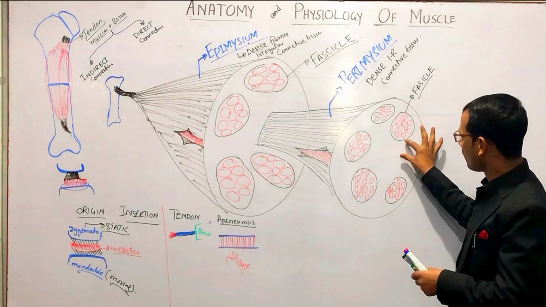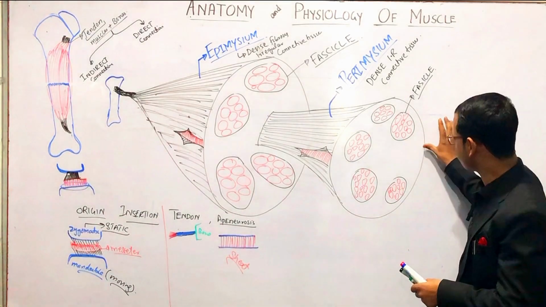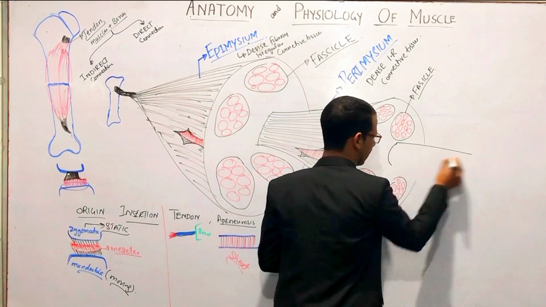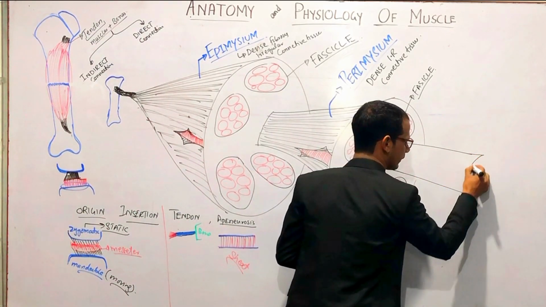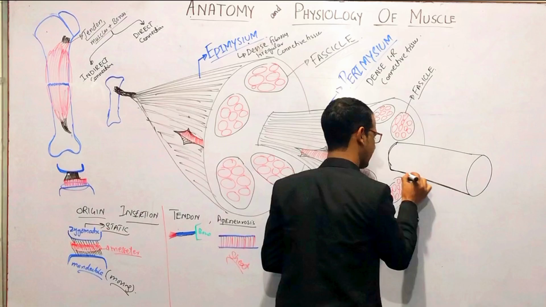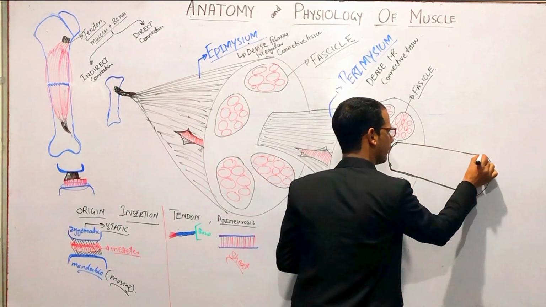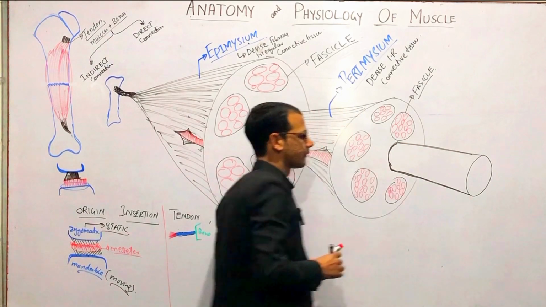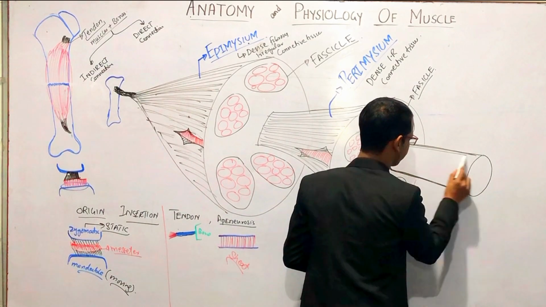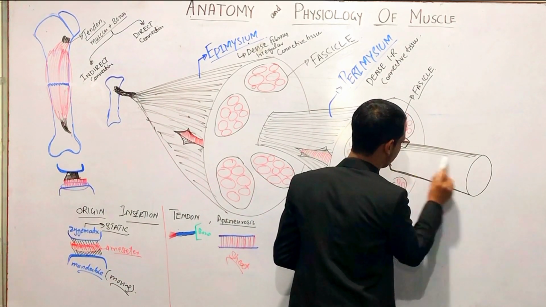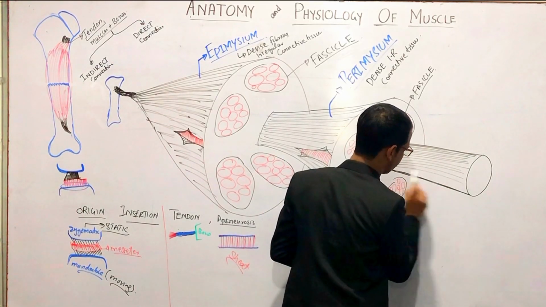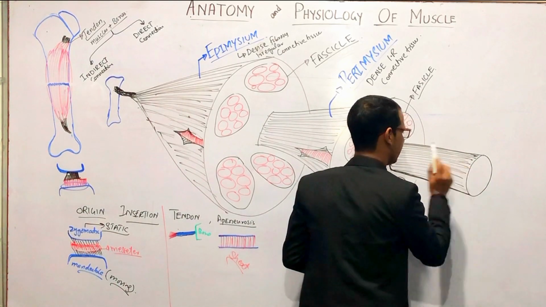Now we will take one fascicle again and we'll see what is present in this fascicle. For example, I am taking this, right? And again, this is surrounded by a connective tissue layer.